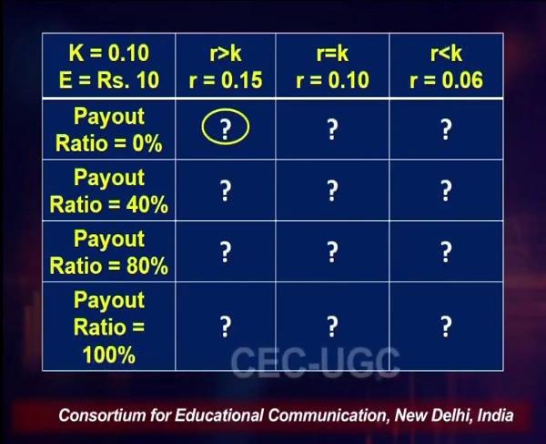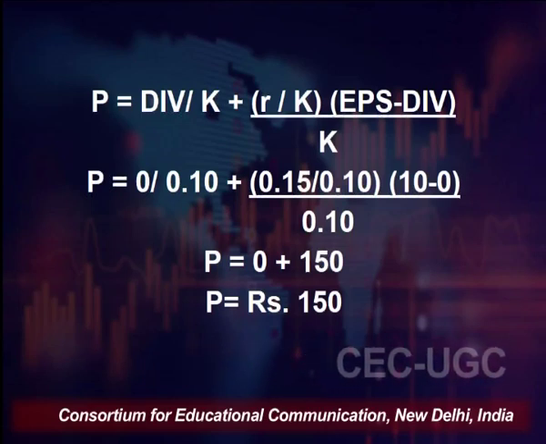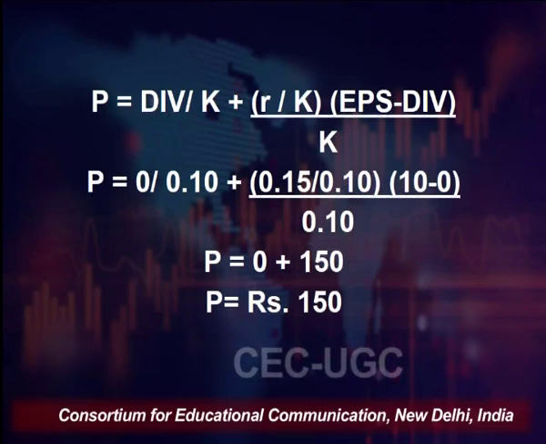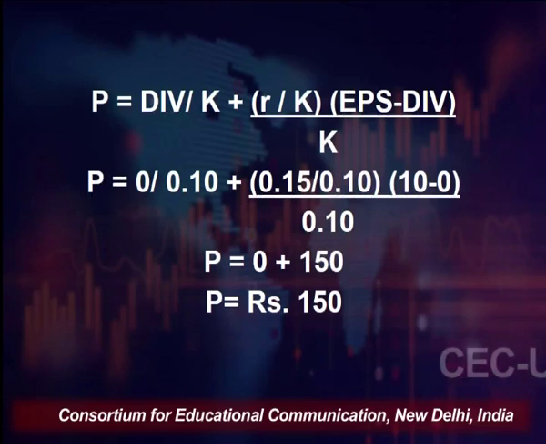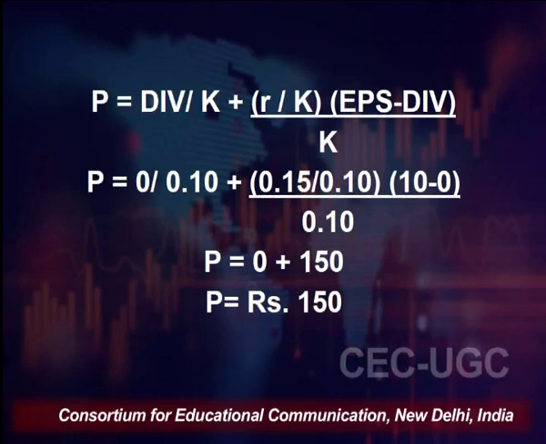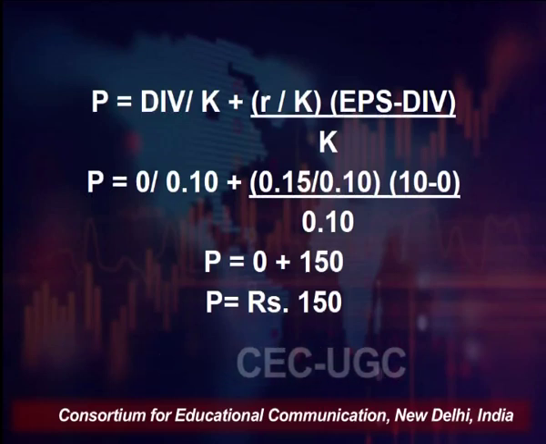do the calculation for the very first cell on the top left hand corner. So this is our equation for Walters model, and by placing the values given in the question in this equation, we can do the calculation. On the left hand side of the equation, P is the price of the share, which is equal to dividend, and since in the first case the payout ratio is 0, it is 0 divided by 10%, which is our K, plus 15% divided by 10%, multiplied by 10 minus 0. That means our EPS is 10, but our dividend declared is 0. So 10 minus 0, and the value has to be divided by 10%.